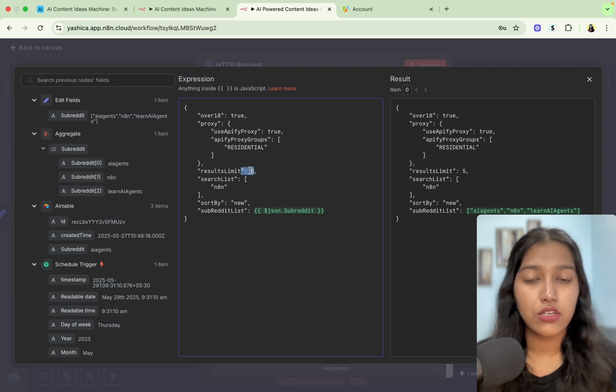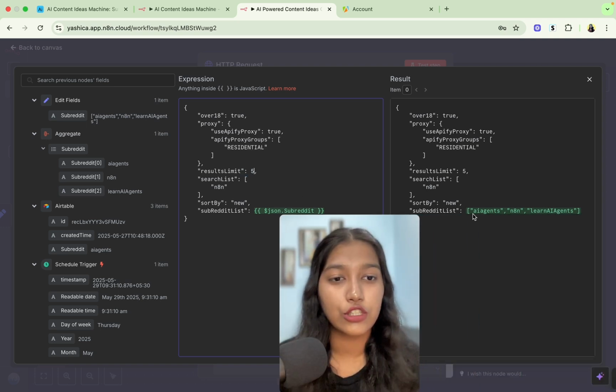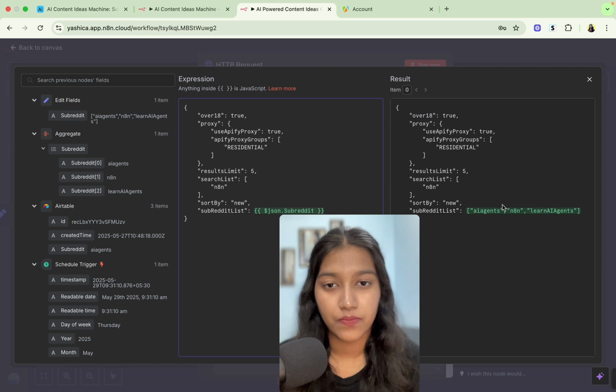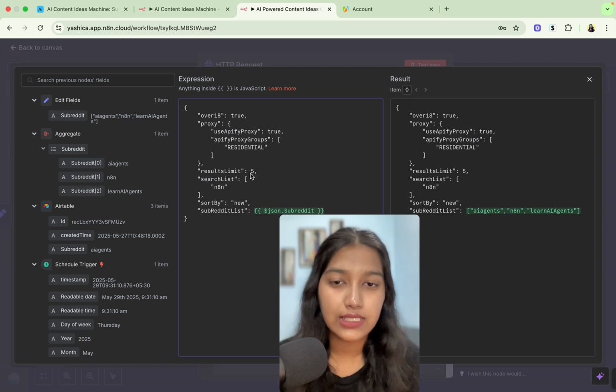Talking about the limit, I have set it to 5. By 5, it means that it's going to search for 5 posts from AI agents, the newest ones, 5 from this one and 5 from this one. If you want, you can increase or decrease it, or increase or decrease the number of subreddits.